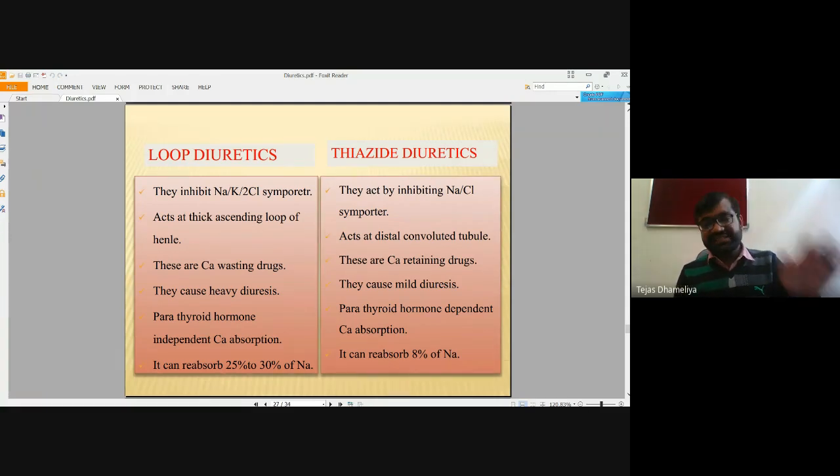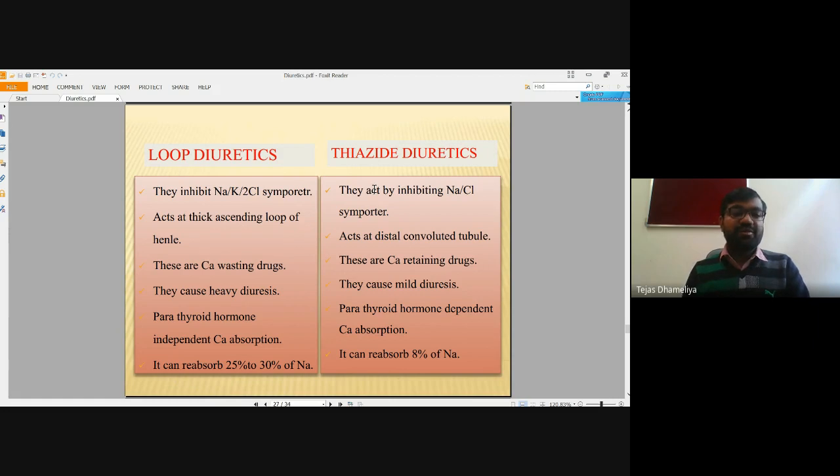Loop diuretics exhibit their mode of action at the thick ascending loop of Henle, and thiazide diuretics act at the site of the distal convoluted tubule. Loop diuretics are calcium wasting drugs, meaning they remove calcium ions, and thiazide diuretics are called calcium retaining drugs. Loop diuretics cause heavy diuresis; they are potent diuretics, or you can remember them as high ceiling diuretics. Thiazide diuretics are not as good at showing diuretic activity as loop diuretics.